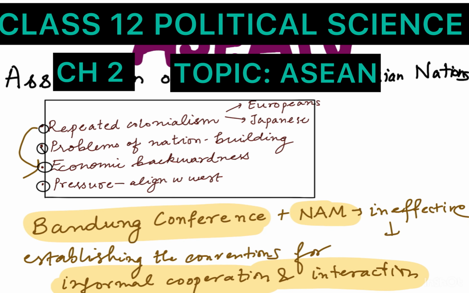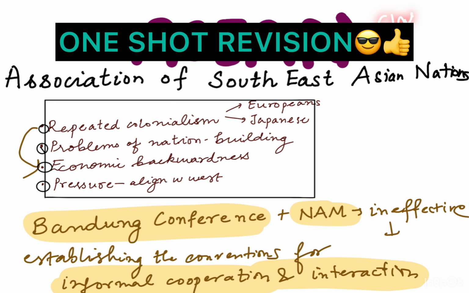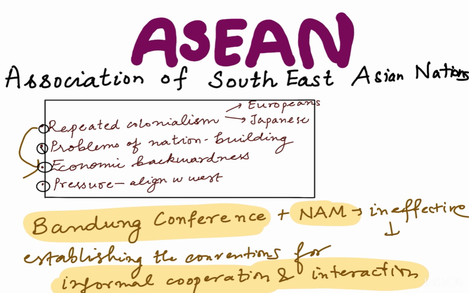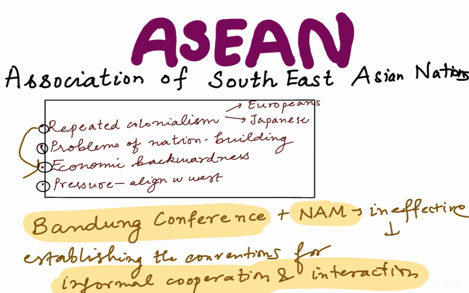Hello everyone, today we will be talking about ASEAN from class 12 Political Science. The content is purely from class 12 NCERT. Now ASEAN, which is also known as the Association of Southeast Asian Nations. So the abbreviation of the Association of Southeast Asian Nations is ASEAN.